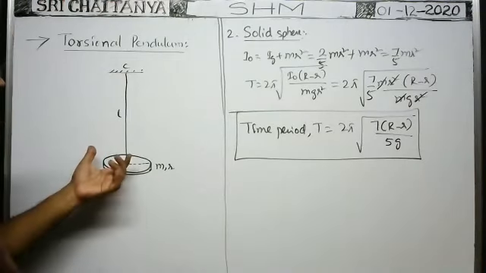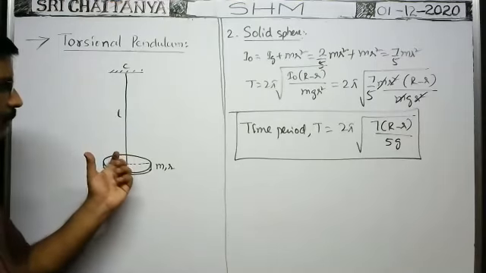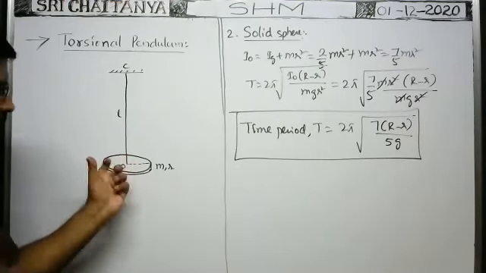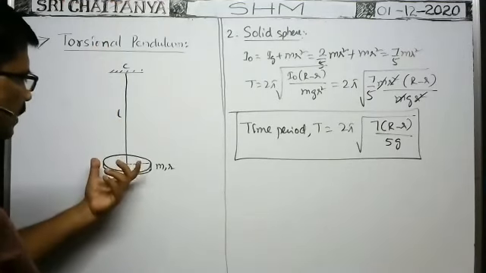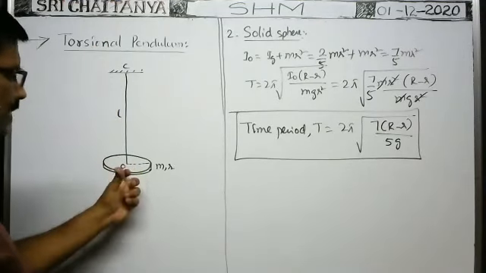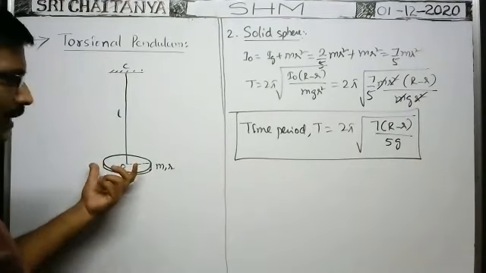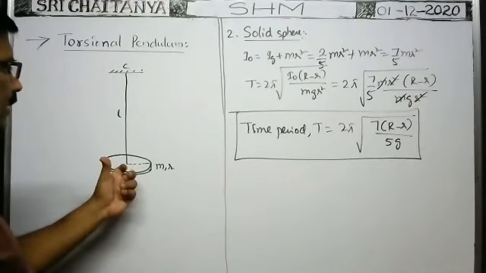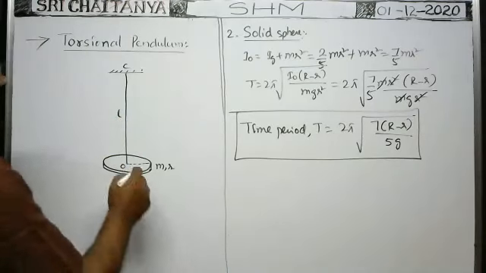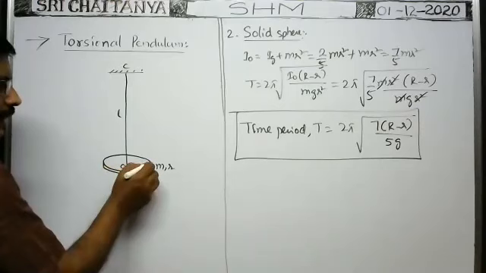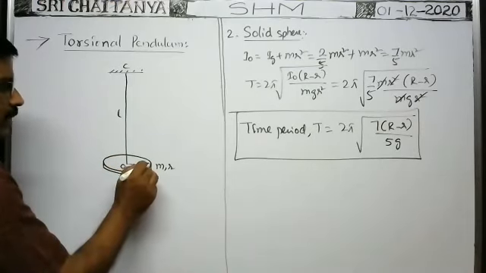Then you turn the disc by applying some external torque. You just rotate about this vertical line, about the string. You twist the disc through a certain angle theta. Then the string will twist by an angle theta. Actually here there is a check nut fixed to the cylinder.